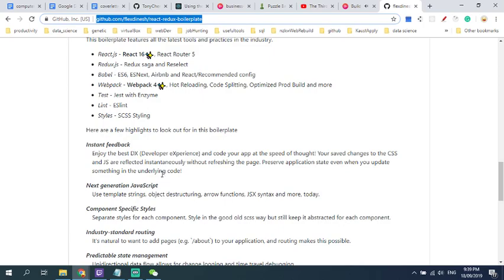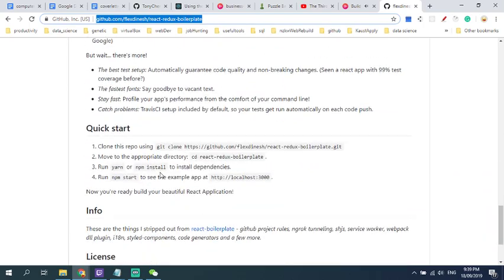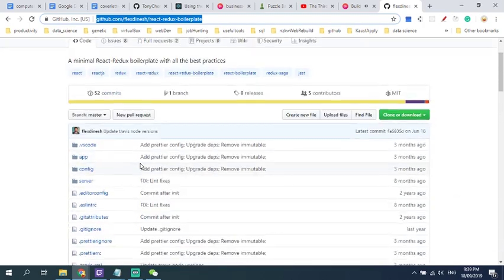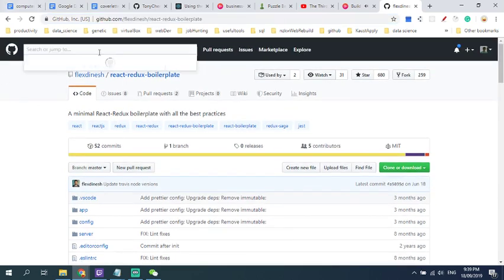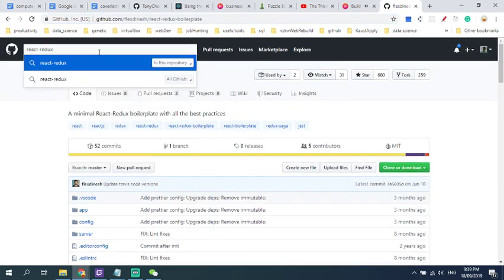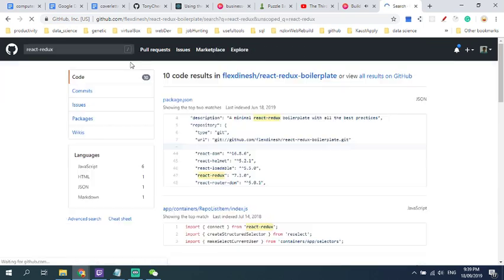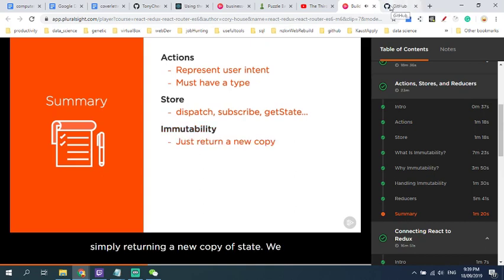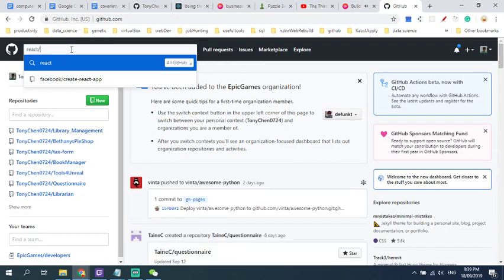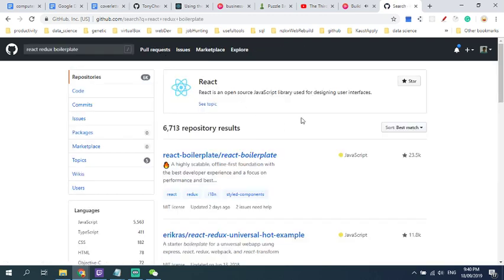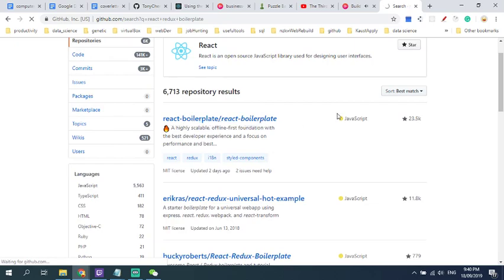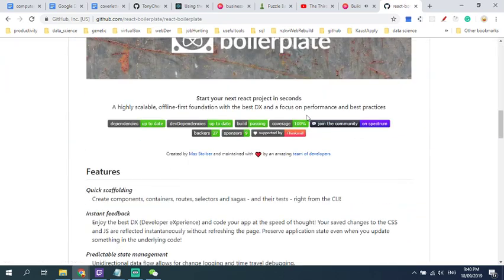Each action must have a type property, otherwise its shape can be whatever you like. We saw that the Redux store has a simple API with only 4 functions: dispatch, subscribe, getState, and replaceReducer. We learned what immutability is and how to handle it by simply returning a new copy of state. We saw how reducers are pure functions, which means that they have no side effects. For a given input, they'll always return the same output. Most apps will have multiple reducers. This way, each reducer can handle a separate slice of the store.